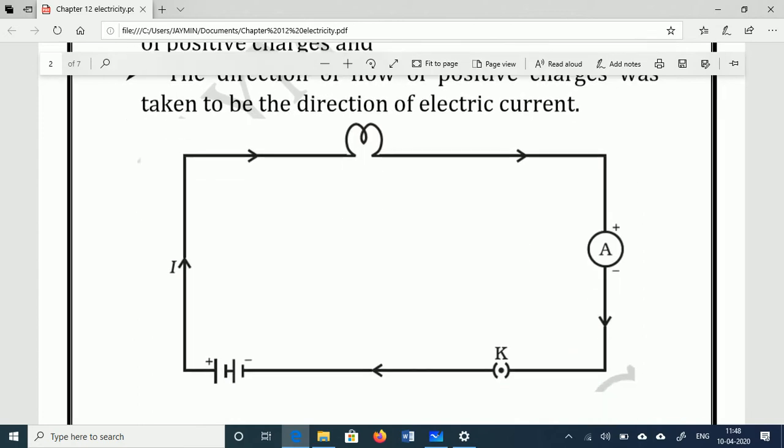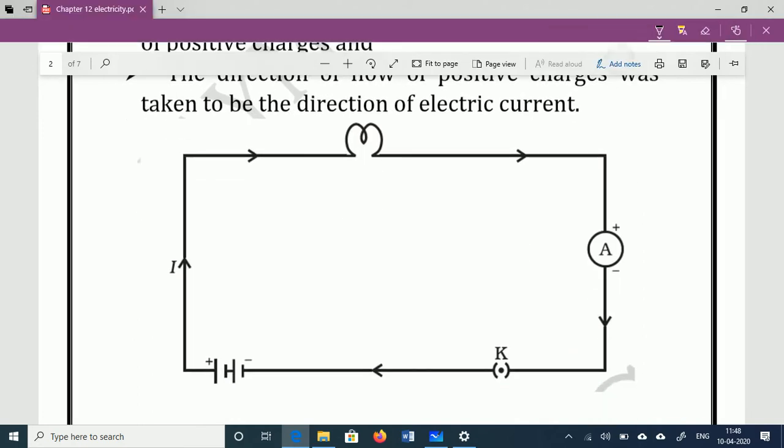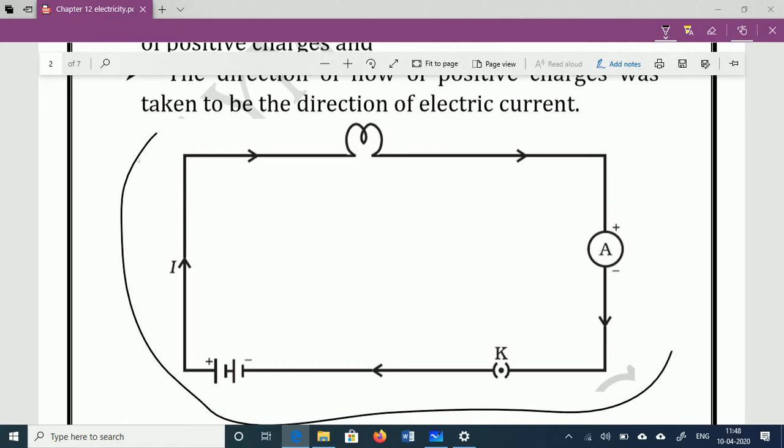This is considered as one electric circuit, meaning a closed and continuous path, where there is no breakage. If the continuous connection is made, then it will form the circuit.